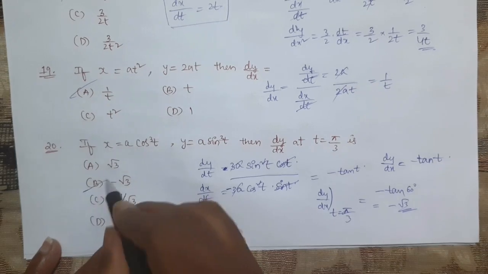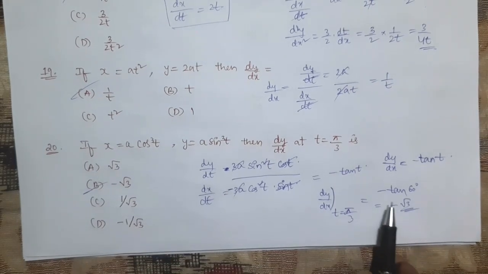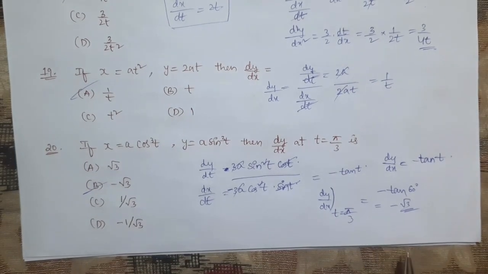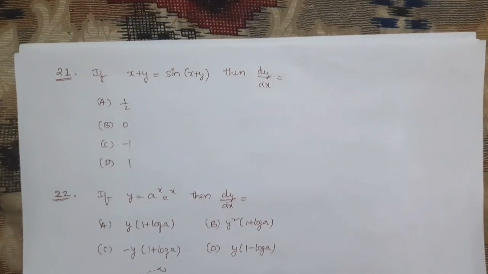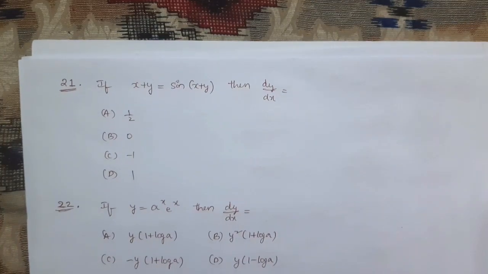Minus root 3. Tan 60 is root 3 only, but here we have minus, so it will be minus root 3. Hope you are understanding these problems. Get that confidence, so you can solve all the problems.